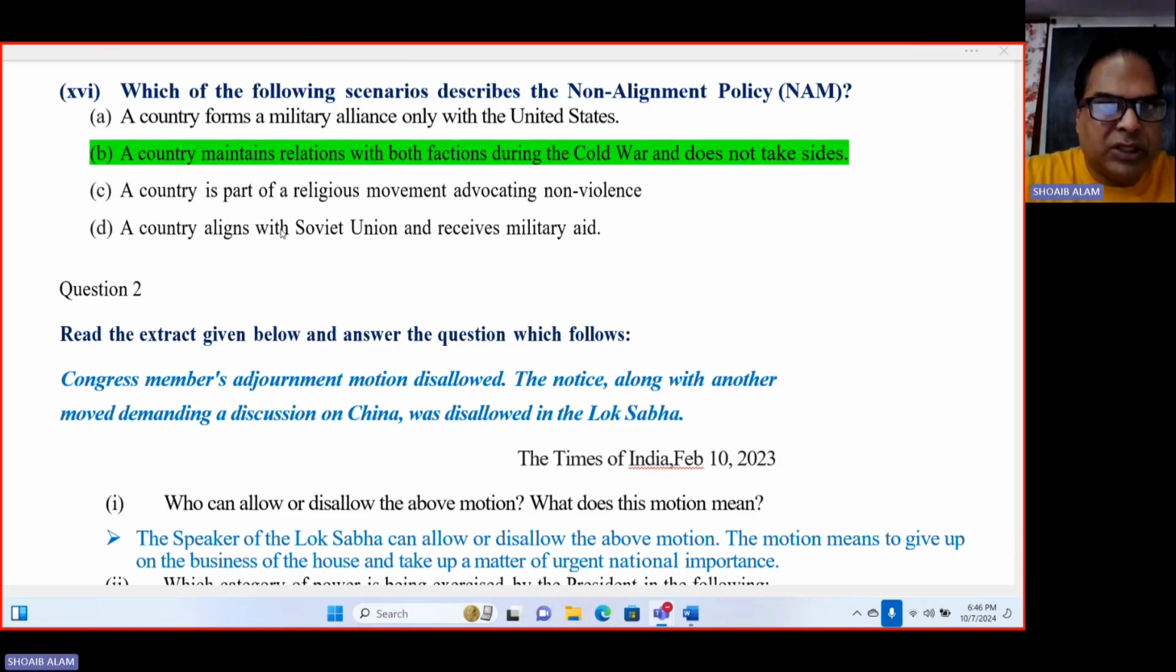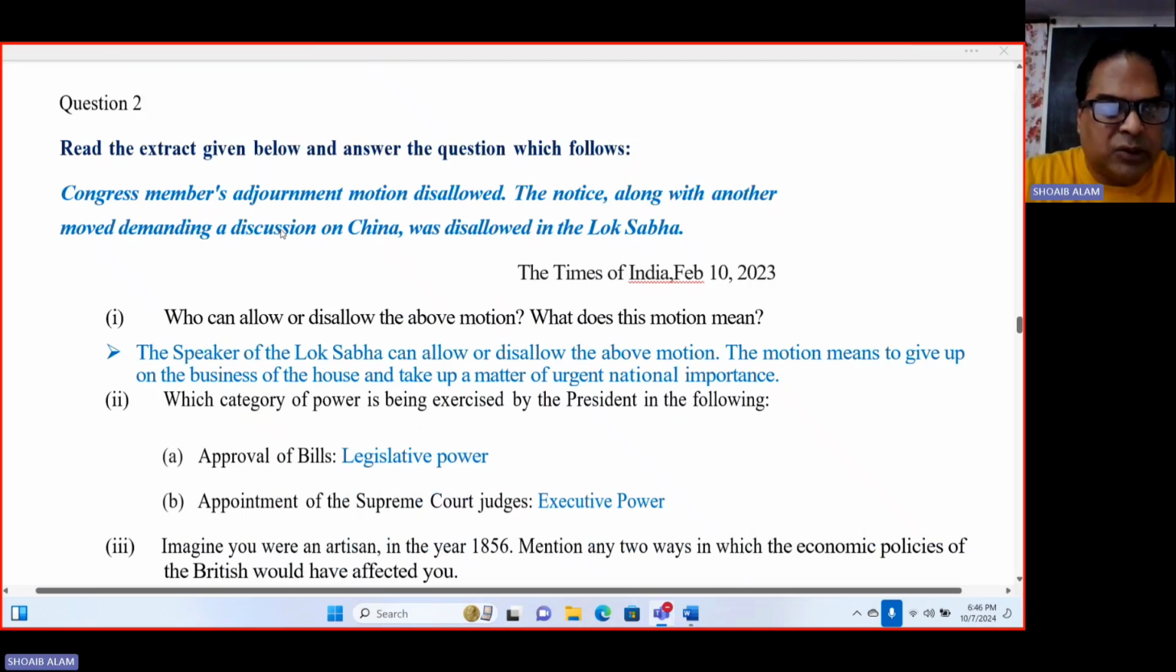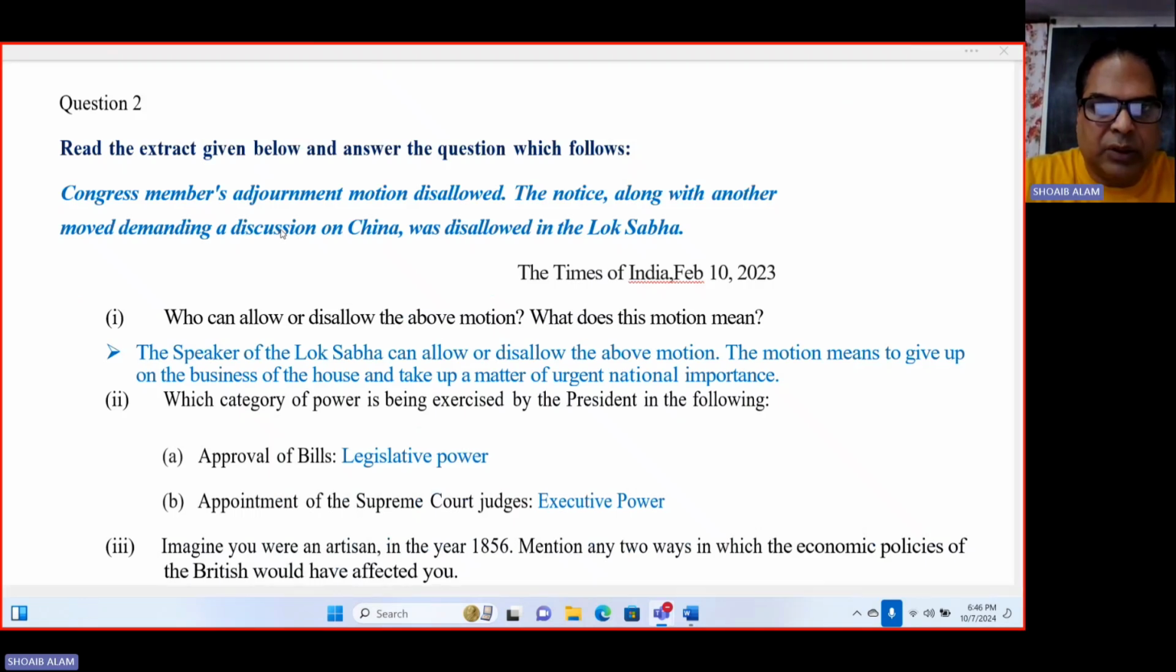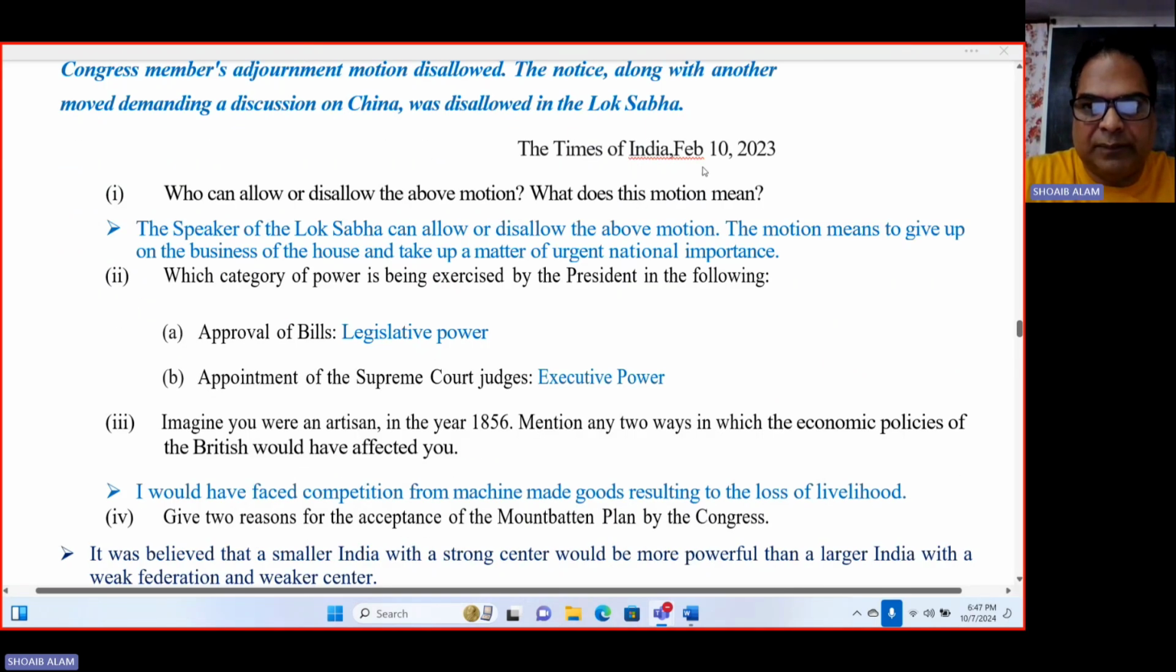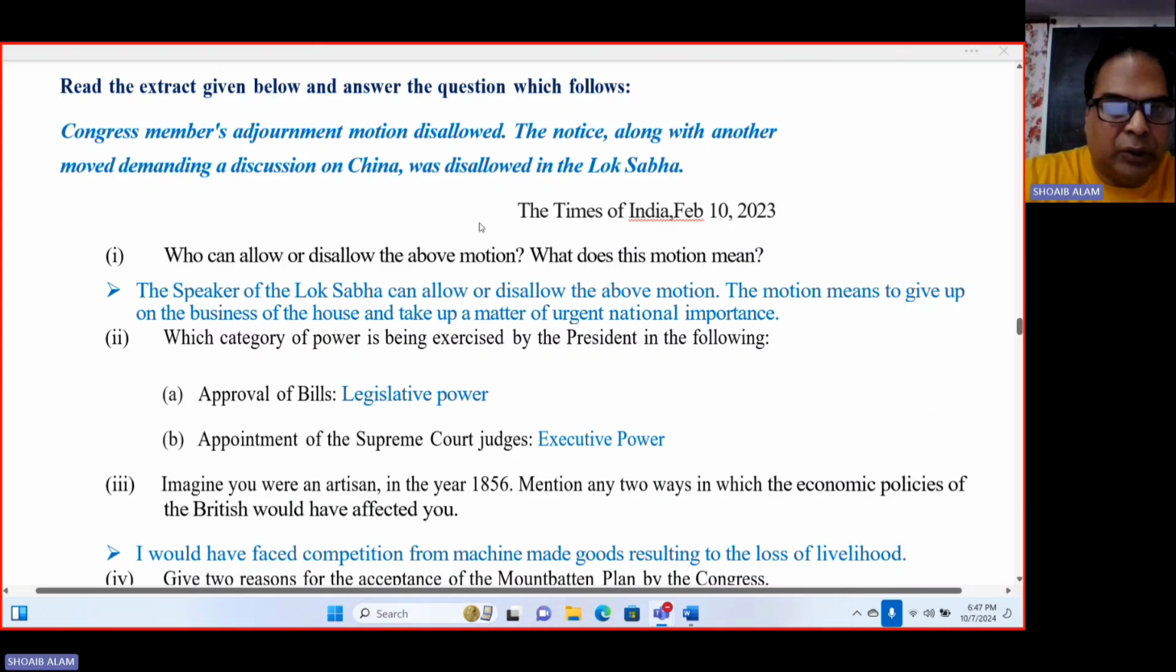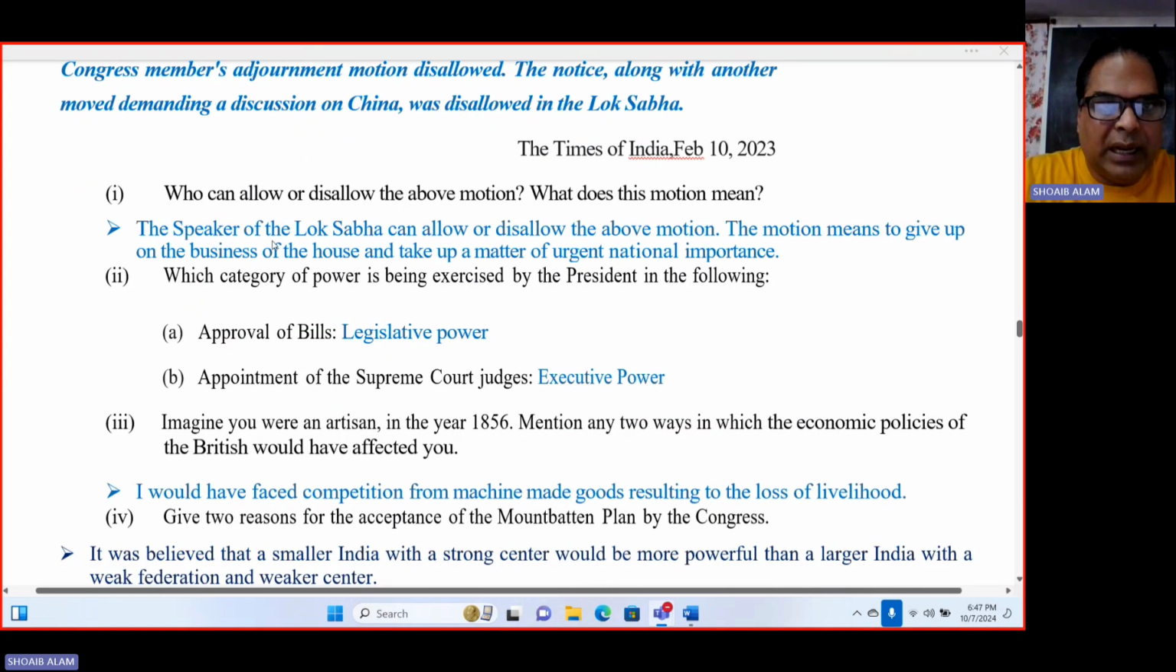Now, question number 2, each question will carry 2 marks. So read the extract given below and answer the questions which follow. Congress members' adjournment motion disallowed. The notice along with another move demanding a discussion on China was disallowed in the Lok Sabha. So this was published in the Times of India, February 10, 2023. Who can allow or disallow the above motion? What does the motion mean?